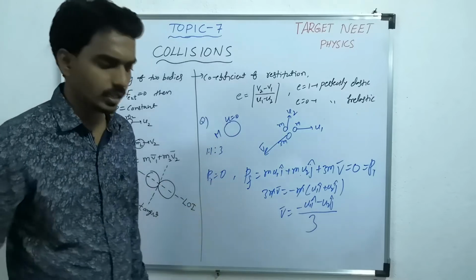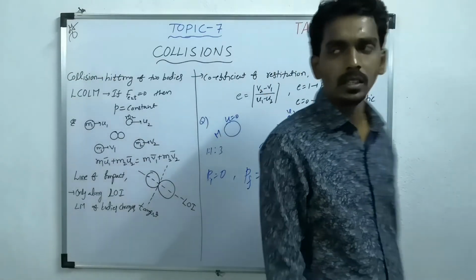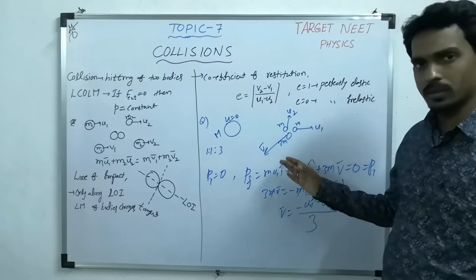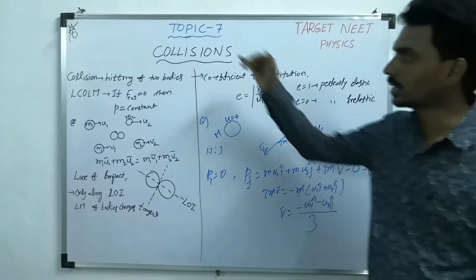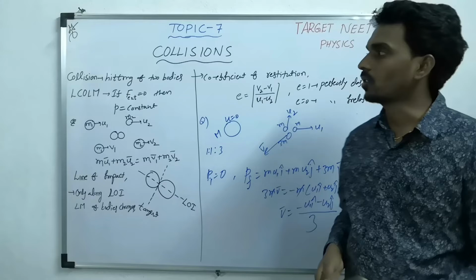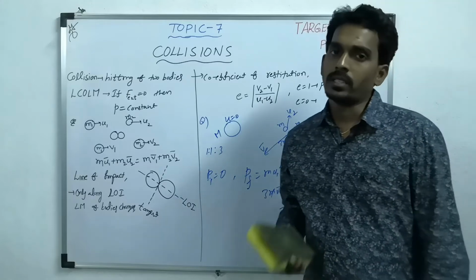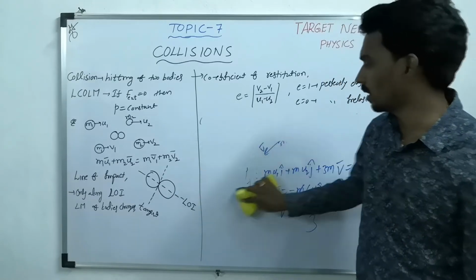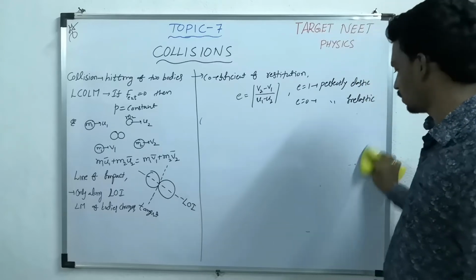So this is the way they can ask questions based on conservation of linear momentum. And if you get perfection with this, then only you can apply it in solving collision questions also, because there also you will apply this same rule, the law of conservation of linear momentum.